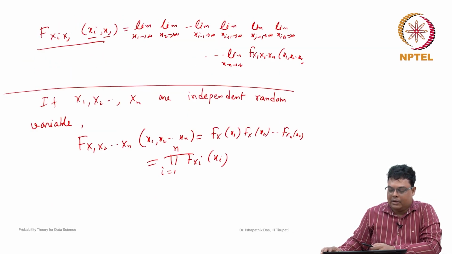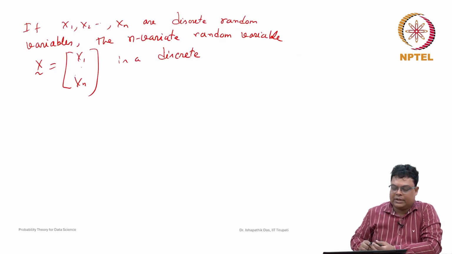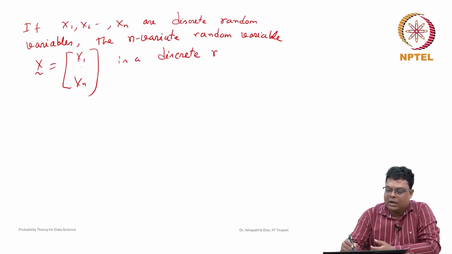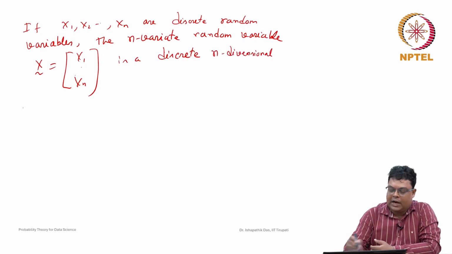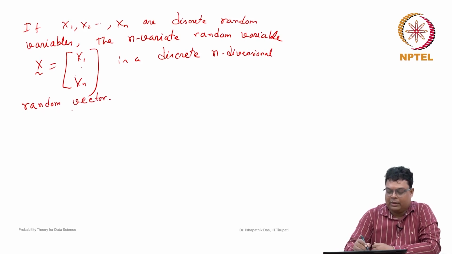So we can say that x1, x2, up to xn is a discrete n-dimensional random vector, or a multivariate discrete random variable. In that case we discuss the probability mass function.